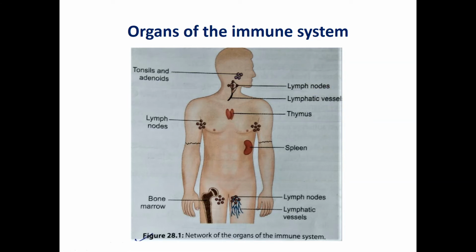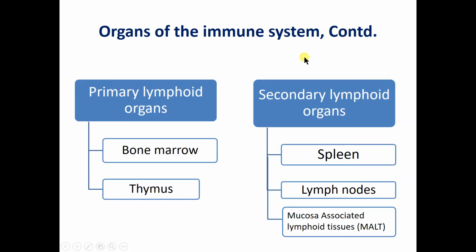So in these slides we have discussed which are the different organs and which are the different cells associated with the immune response. Again, this slide shows a graphical presentation of organs associated with the immune system. There are two types of organs associated with the immune system: primary lymphoid organs and secondary lymphoid organs. The primary lymphoid organs are the bone marrow and thymus, which are associated with the synthesis of lymphocytes, bone marrow for the B lymphocytes and thymus for the T lymphocytes.